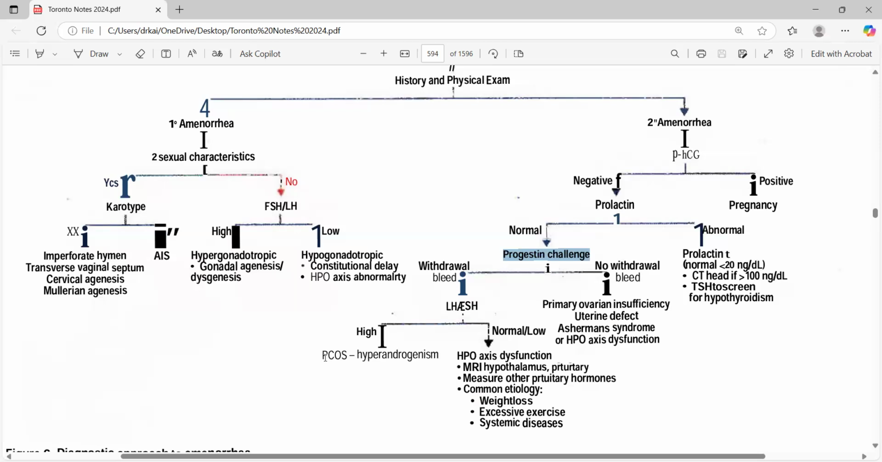If they're giving you a case with no bleeding, in that case they're looking for progestin, not beta HCG, not prolactin. Okay. So don't just assume that they're asking for prolactin. That's what I keep on telling you. If they're talking about secondary sexual characters, in those cases you have to talk about FSH and LH instead of karyotyping and all of that.